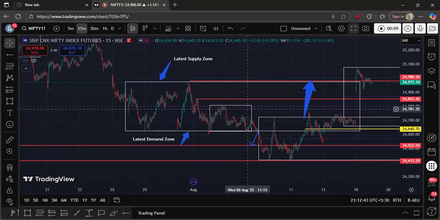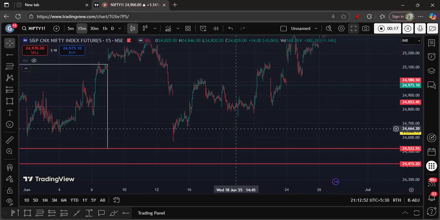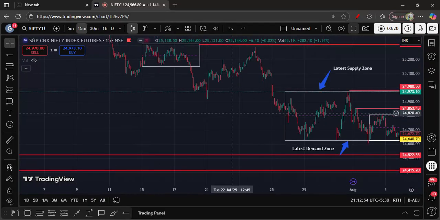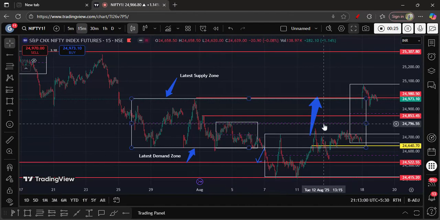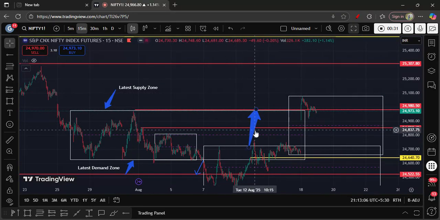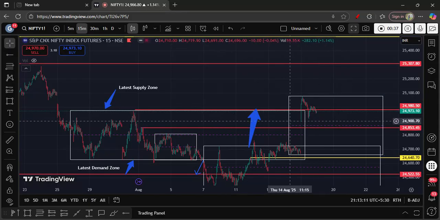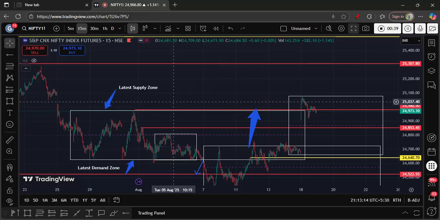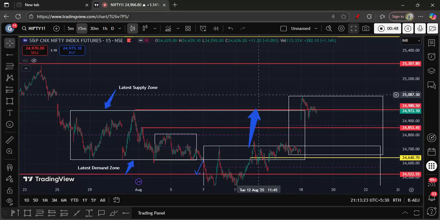This is a continuation of my market update series which started on 28th of July 2025. From here, we have started our analysis, right? Every Monday evening, I share updates on what the market has done in the past week and what we can expect in the current week. Let's see today where the market will move based on the previous development.